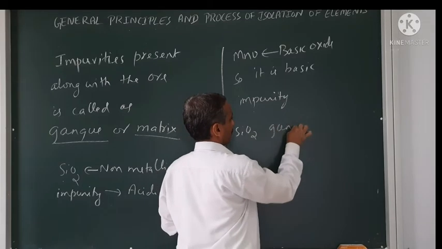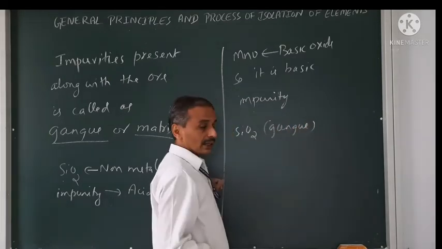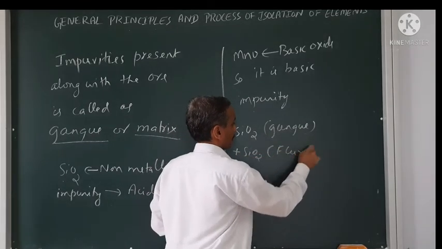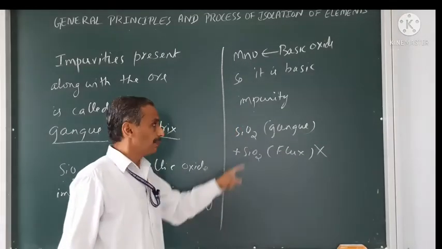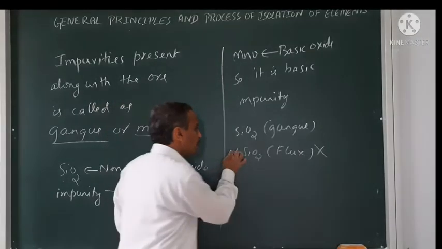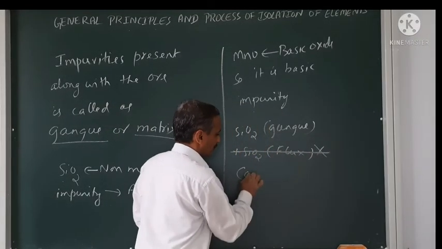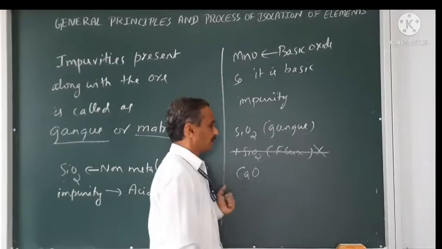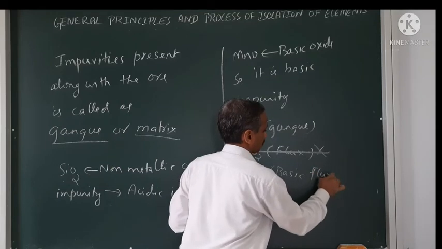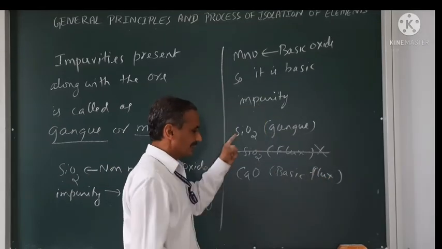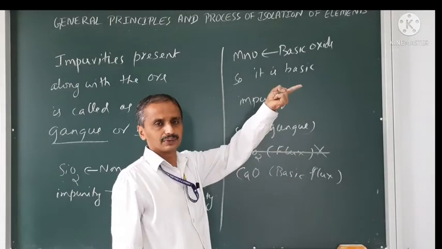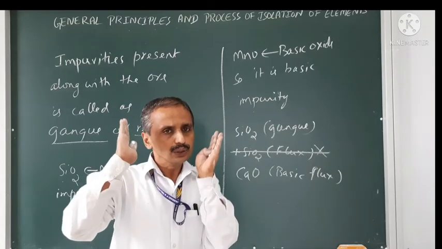SiO2 is a gangue particle, you see. Then I cannot use SiO2 as a flux. I cannot, because this is acidic, this is also acidic, they will not work out. Now, instead of this, what will I do? I can use calcium oxide, which is a basic flux. What happens here? SiO2 reacts with the CaO, giving CaSiO3, and it can be removed.